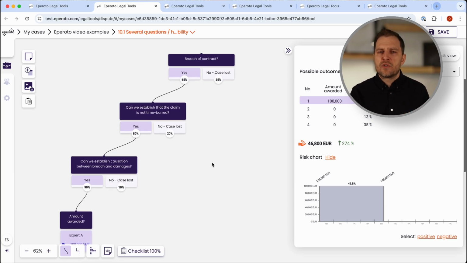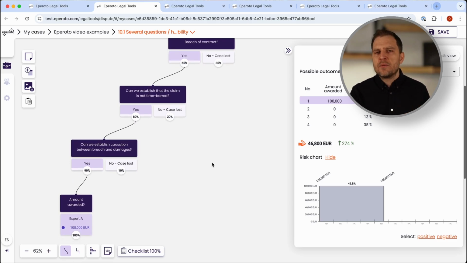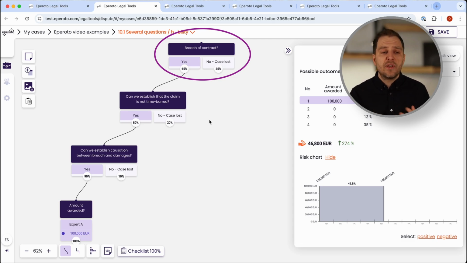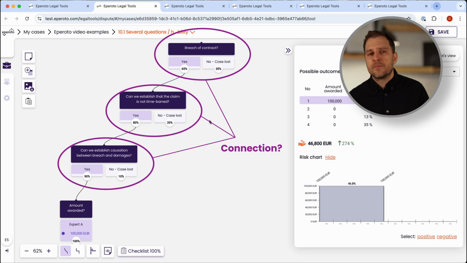If we win on breach of contract, this win might create a spillover effect for the next hurdle. And the court may already be leaning in our favor when it is deciding if the claim is time-barred or not. And the same could happen with causation. Also, if we win on the first question, this may be because our evidence there is strong. If the other questions rely on the same witnesses and documents, the chance of success on those would also be higher.